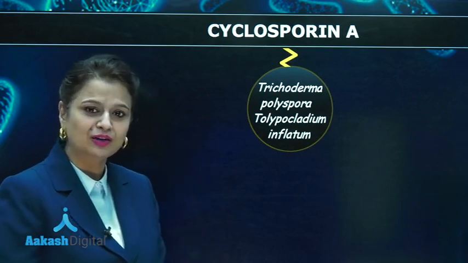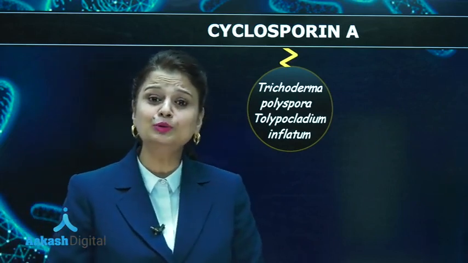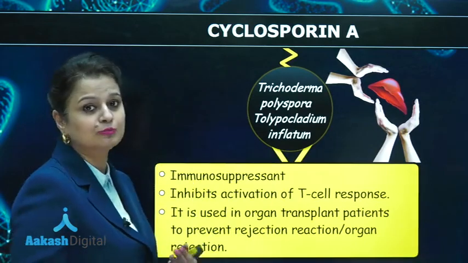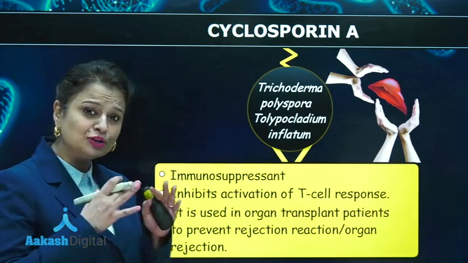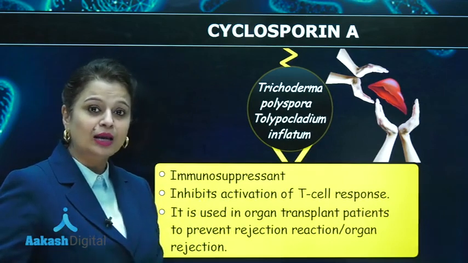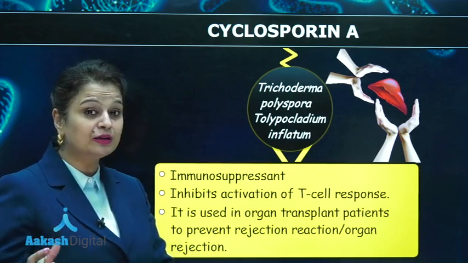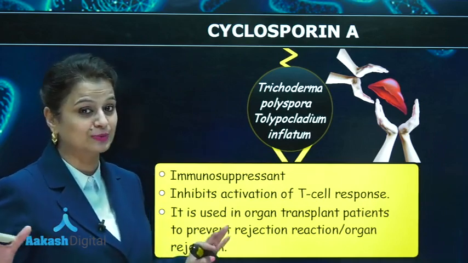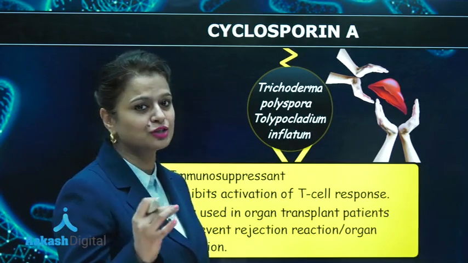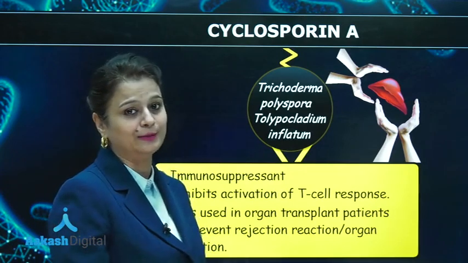Now, what is its significance? It is an immunosuppressant. It will not allow the immune system to work. It is used to suppress the immune system in those organisms where organ transplantation has been done, so that it will not allow rejection of the transplanted organ.